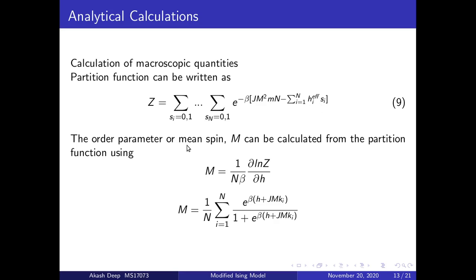Now the order parameter or spin is something which characterizes the overall order of the system. That is to say, whether the spins are perfectly aligned or they are oppositely aligned. So the order parameter captures this property of the system. It can be written as 1 upon N beta, d ln Z upon dH, and plugging the Z into this expression, we get the order parameter M as this expression.